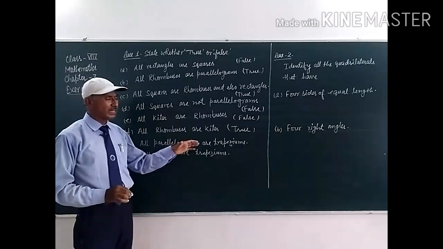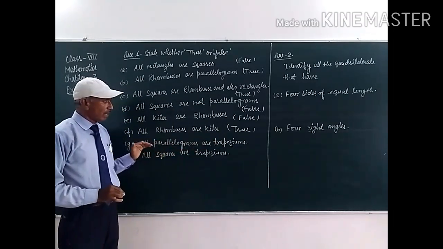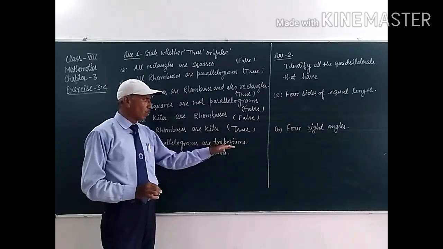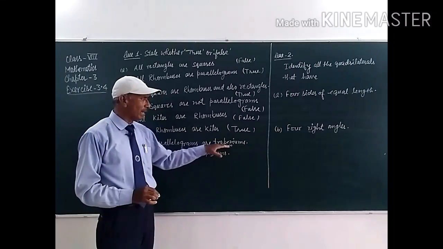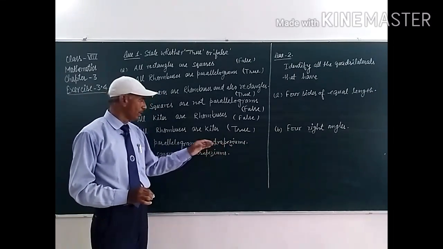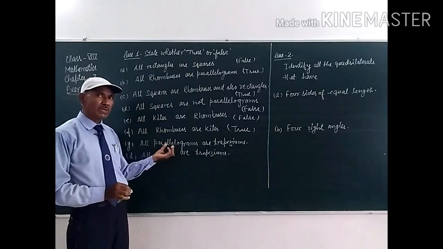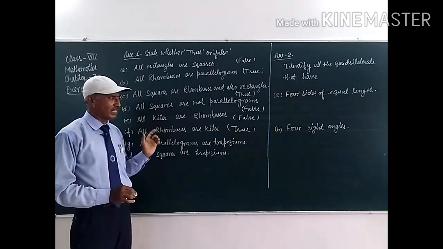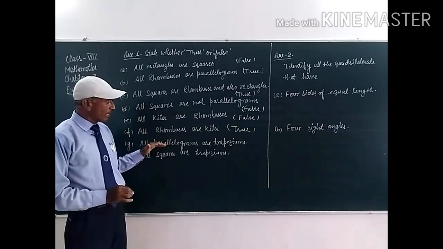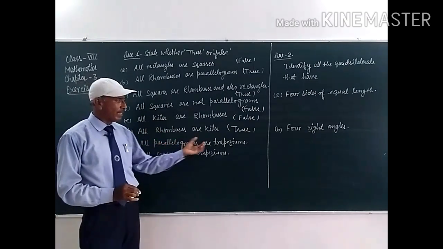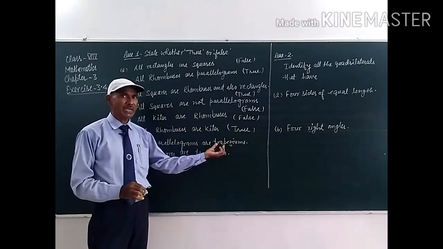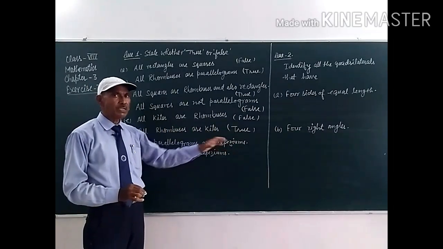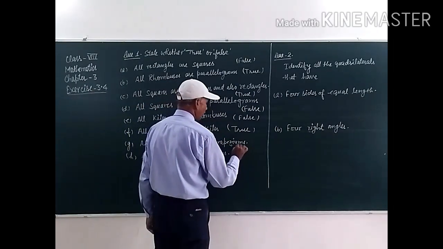All parallelograms are trapeziums. For a trapezium, at least one pair of opposite sides should be parallel, and in parallelograms both pairs of opposite sides are parallel to each other. So, there are two pairs of opposite sides parallel. In a trapezium only one pair of opposite sides is parallel. So, all parallelograms are trapeziums, it is true.